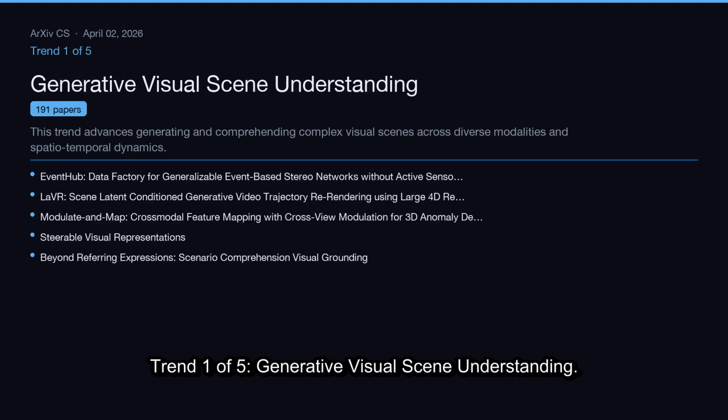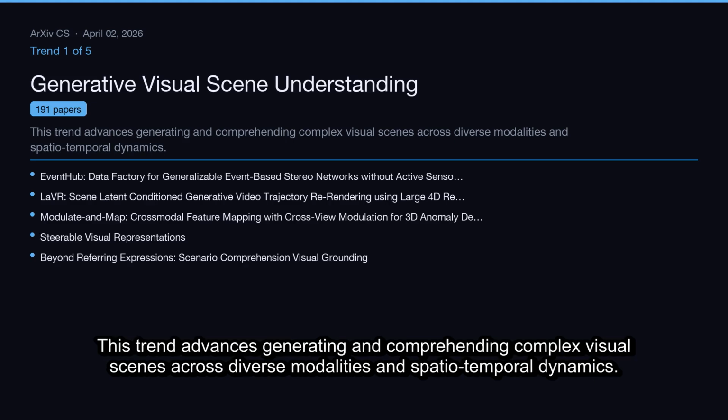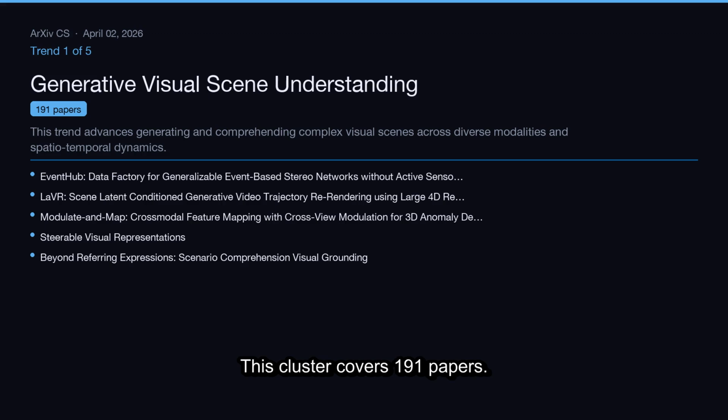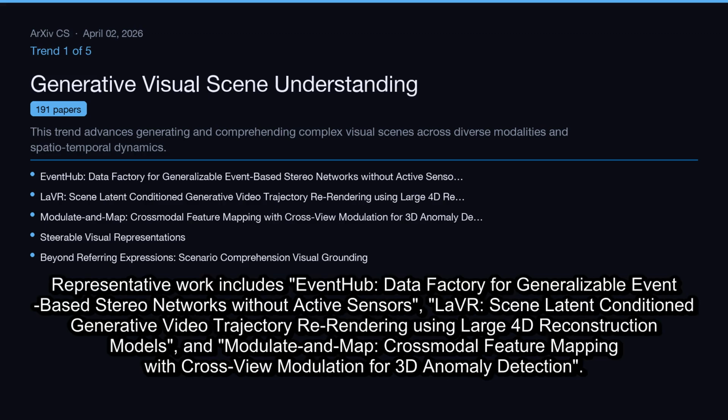Trend 1 of 5, Generative Visual Scene Understanding. This trend advances generating and comprehending complex visual scenes across diverse modalities and spatiotemporal dynamics. This cluster covers 191 papers. Representative work includes Event Hub, Data Factory for generalizable event-based stereo networks without active sensors, LaVR, Scene Latent Condition Generative Video Trajectory, Re-rendering using large 4D reconstruction models, and Modulate Nmap. Cross-modal feature mapping with cross-view modulation for 3D anomaly detection.